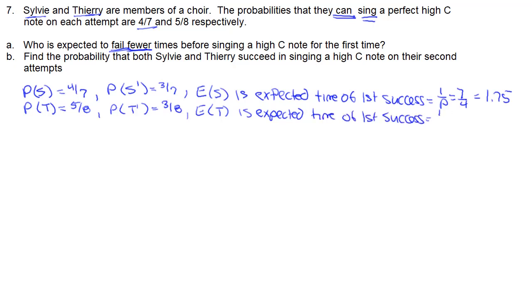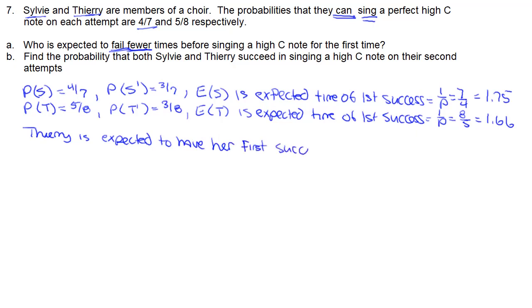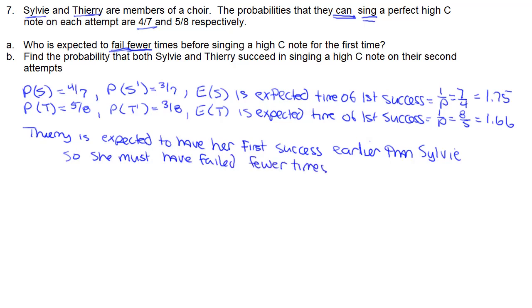And then the expected value for Thierry is that he has his first success on the 1.6th try. Now, though tries have to be integers, the expected value for Thierry is lower, so that means he's expected to have his success earlier than Sylvie. So that means that we expect him to fail fewer times than Sylvie.